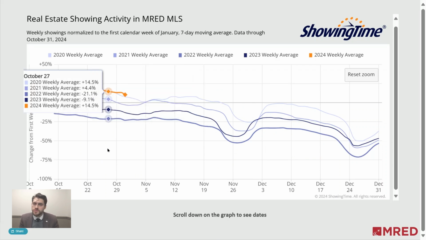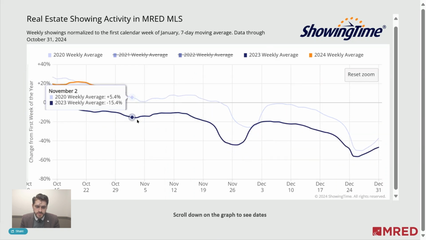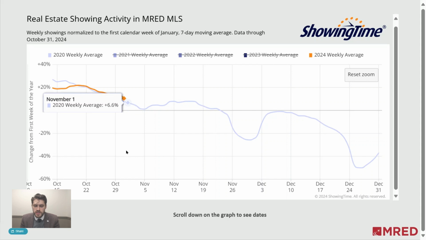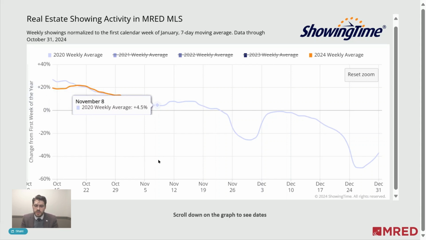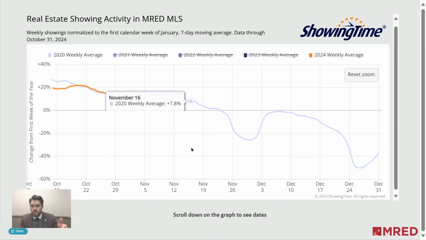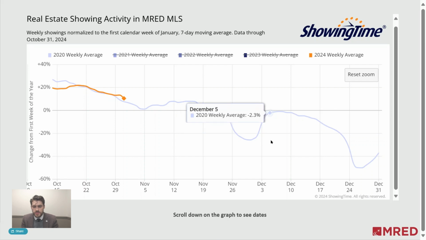I can't predict the future, so with that being said, I'm not able to tell you what's going to happen this time. But based on historical trends, you will see somewhat of a decrease and then back up a little bit for the remainder of November. People will take off again during the holiday week, and then it'll bounce back up, and then the end of the year, and then you're back to the new year.